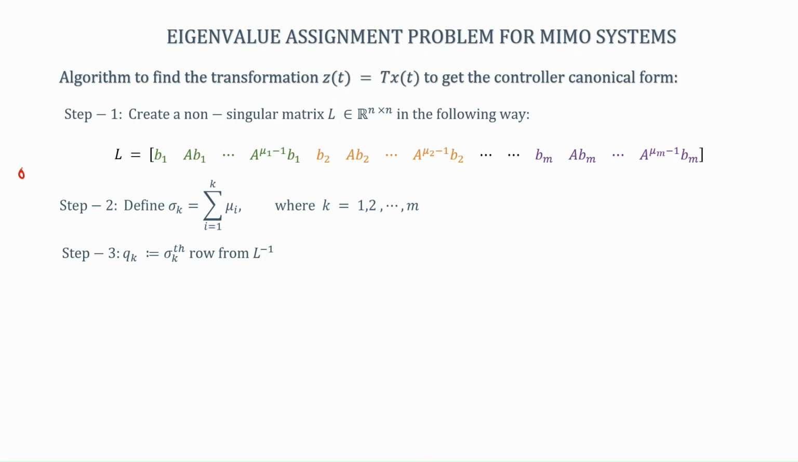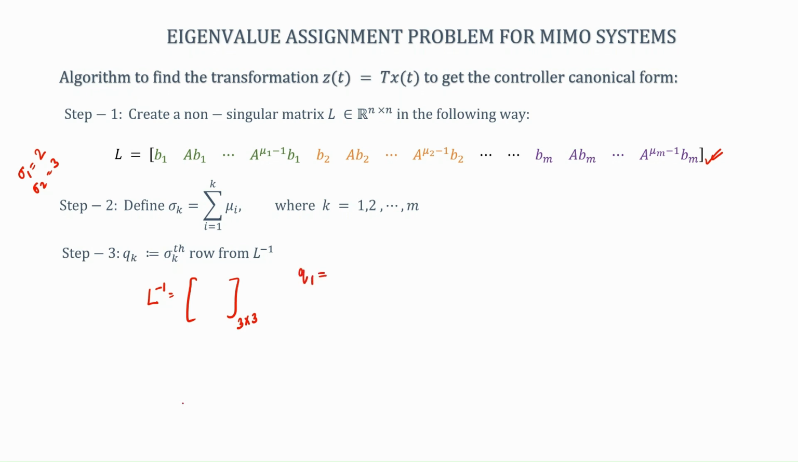Now, let me write it down here. Sigma 1 is 2 for us for the example and sigma 2 is 3. So, now in step 3 we will write Qk to be the sigma kth row of L inverse. Remember this L that we had found out. So, this L is an invertible matrix, which means that I can invert the matrix L and I will get L inverse, a 3 cross 3 matrix in this case. Now, what is Q1?